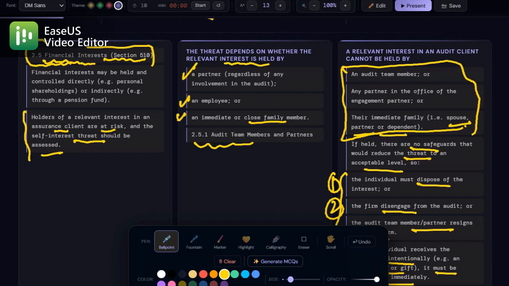So to quickly recap, financial interest means money tied to the audit client. They create a self-interest threat because your personal gain is linked to the client's success. Audit team members, partners, and their immediate families cannot hold such interest. There are no safeguards. If they do, the interest must be disposed of, or the firm disengaged, or the person resigns. Now, close family members like parents, children, or siblings can also create threats depending on the relationship and materiality. And safeguards include, as we have discussed, disposal, removal, or independent review.